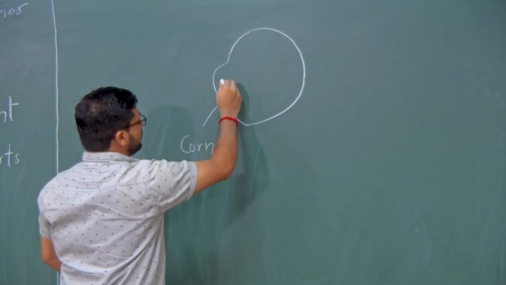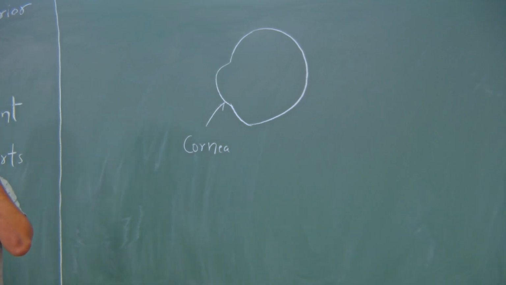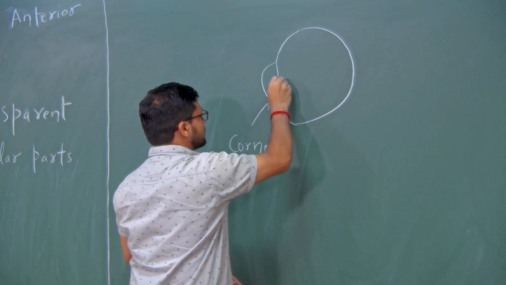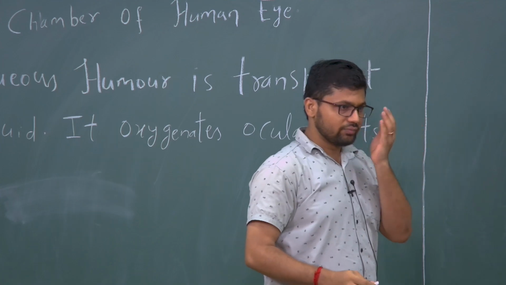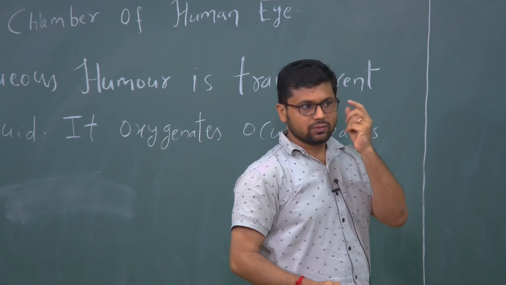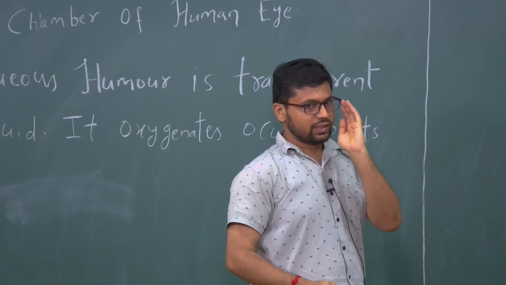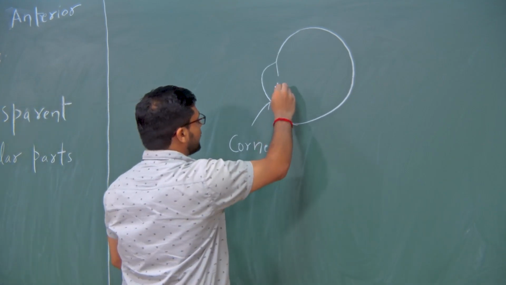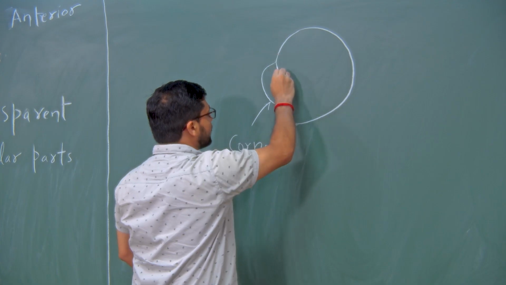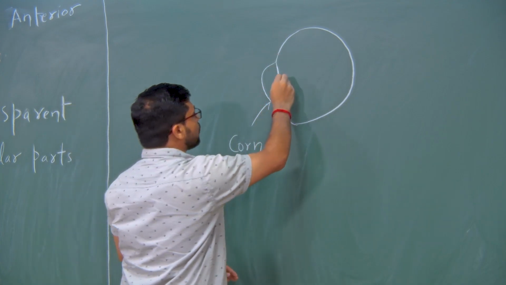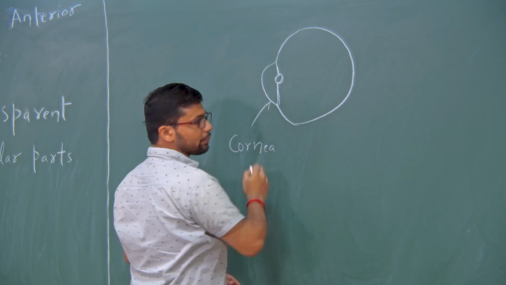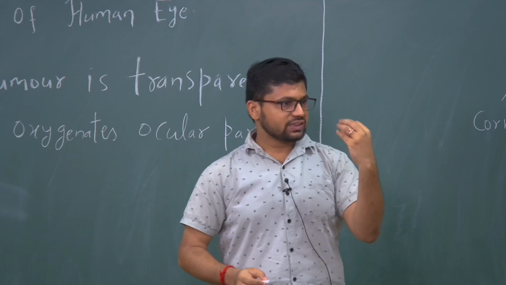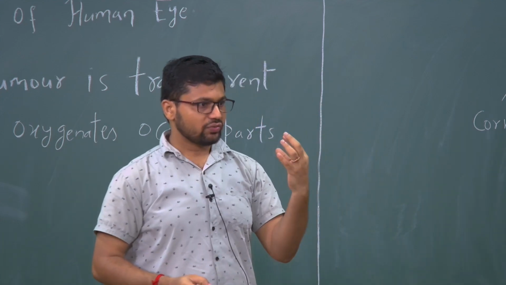Behind the cornea, the part which appears black, there is another organ which is called the iris. The iris is black, because of that this small part appears black, whereas the front part is completely transparent. There is a small gap in the iris, and this is called the pupil. It is a small gap. And what is the function of the pupil? It adjusts its size depending on the amount of light entering our eye.